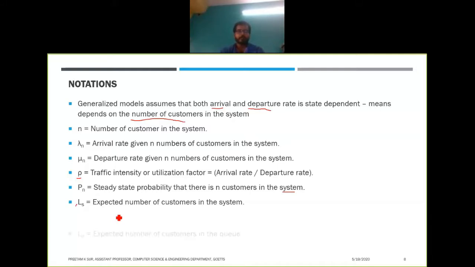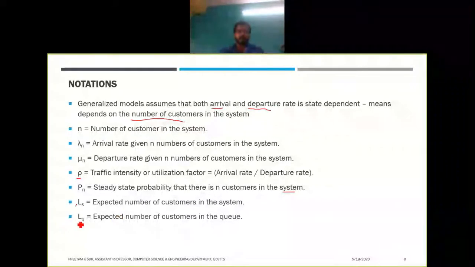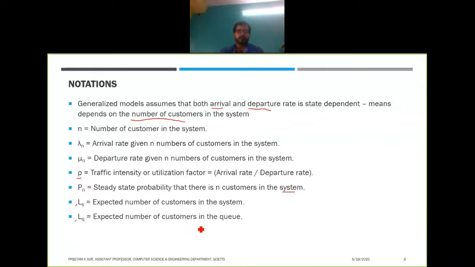Next we will have Lq. Lq is the expected number of customers in the queue. So these two are different. Ls will be Lq plus the expected number of customers getting service. So system means queue plus in service, right?